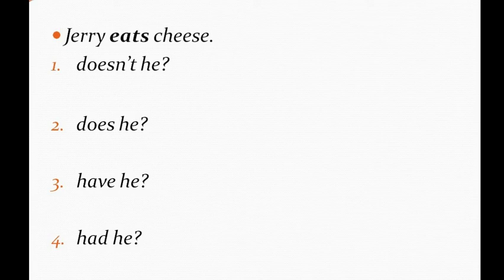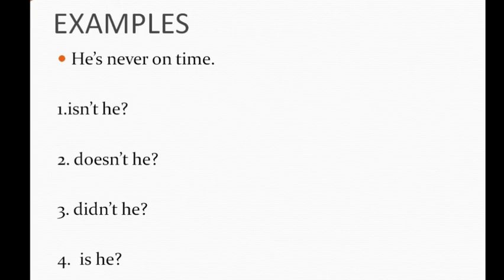Let's get to another example. He is never on time. The sentence is negative. That is why our tag will be positive. Let's see the options. The first three are all negative. So the answer will be is he. So the complete sentence will be he is never on time, comma, is he, question mark.